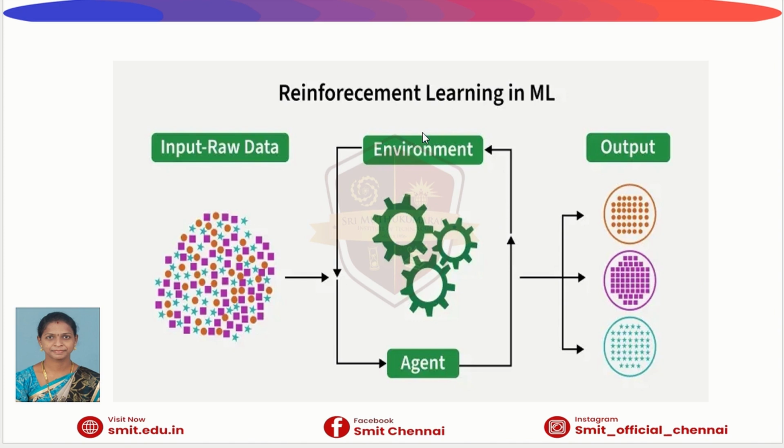This circular flow shows that in reinforcement learning, the system does not learn once and stop. It keeps learning from experience. After many trials and feedback cycles, the agent becomes intelligent enough to organize or classify data correctly. The grouped circles represent improved decisions or learned patterns.